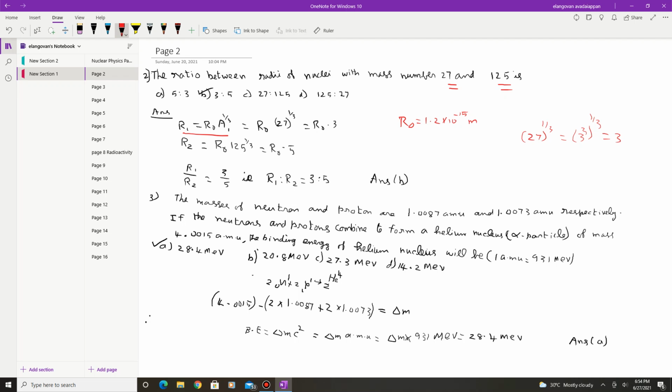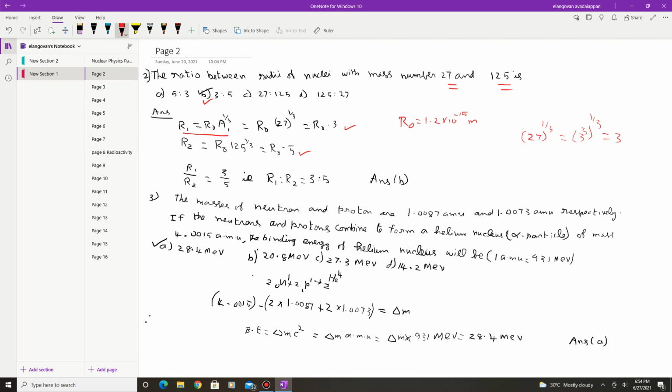So this is R naught into 3. If you consider another nucleus, R2 is R naught into 125 whole power 1 by 3, so 125 is equal to 5 power 3, and 5 power 3 whole power 1 by 3 is 5. So find the ratio, this is 3 by 5. So R1 is to R2 is equal to 3 is to 5, therefore the option B is the correct one.